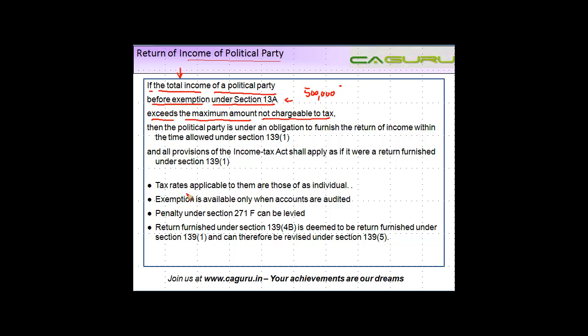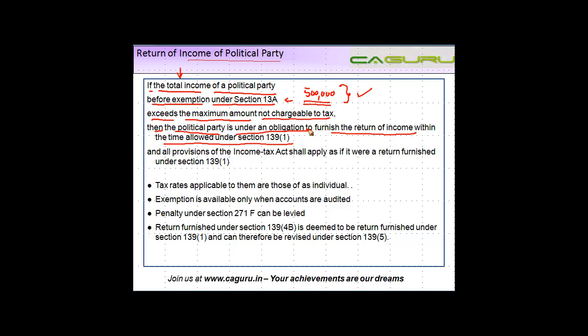Now basically you have to see what is the maximum exemption limit, and if this amount is in excess of that, which in this case it obviously is, then the political party is under an obligation to furnish the return of income within the time allowed under section 139 subsection 1.